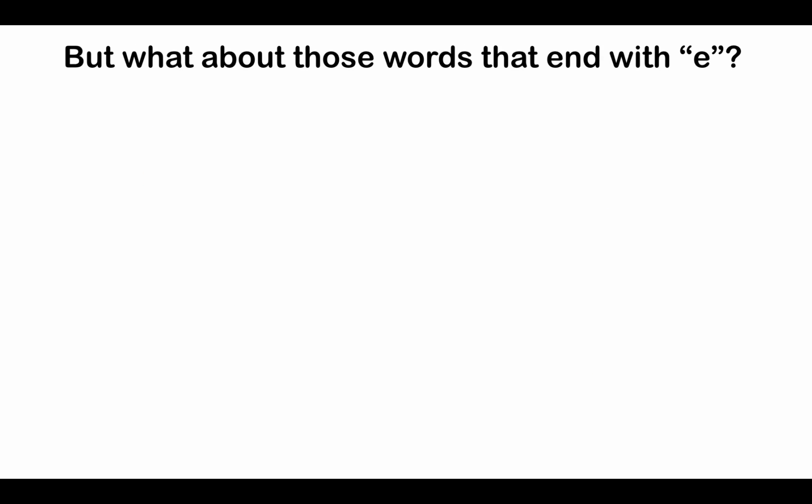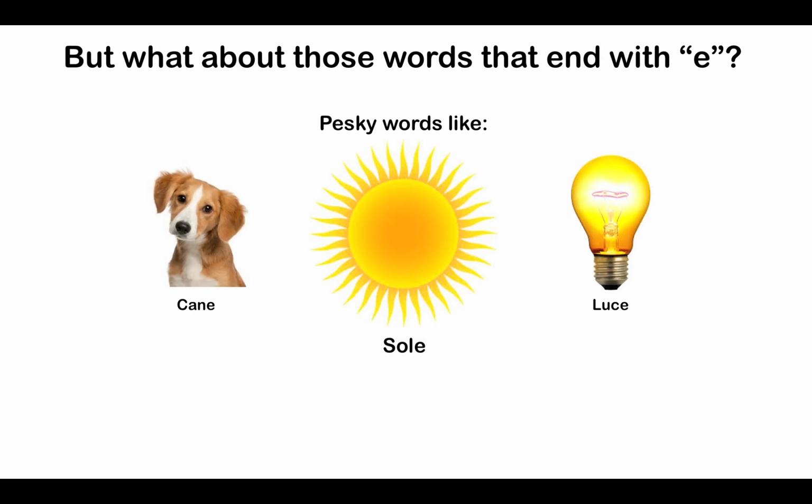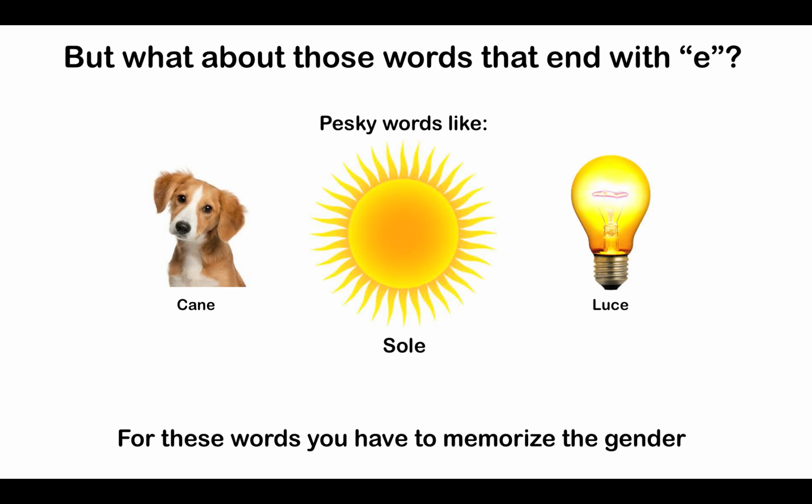Unfortunately for us, there are a bunch of words in Italian that end with the letter E, or as it's pronounced in Italian, E. Words like cane, dog, luce, light, and sole, sun. For words like these, you just have to remember the gender through practice, and as we can see, cane is masculine, luce, feminine, sole, masculine.